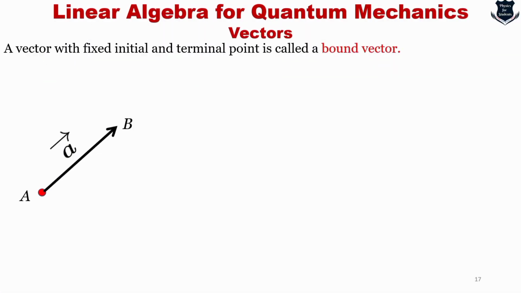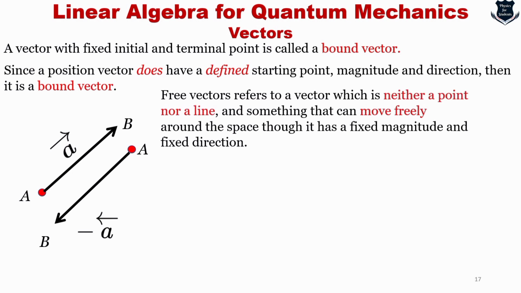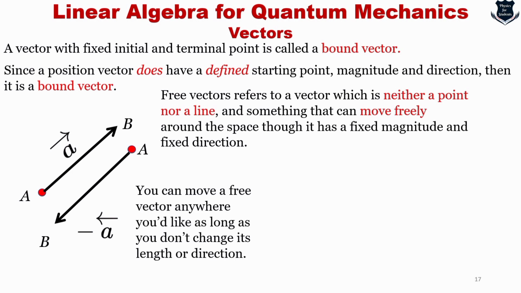A vector with a fixed initial point, that means it starts at some point and terminates at some point, is called a bound vector. Since a position vector has a defined starting point, it is called a bound vector. If it moves in the opposite direction as shown here, it is called negative. And there are free vectors, which refer neither to a point nor a line, and can move around freely. It has a fixed magnitude and a direction, so you can move a free vector anywhere.